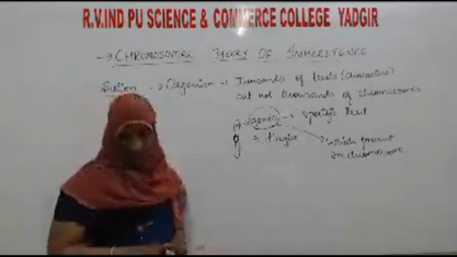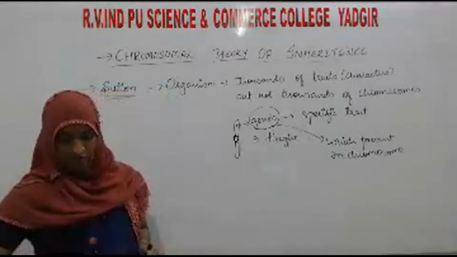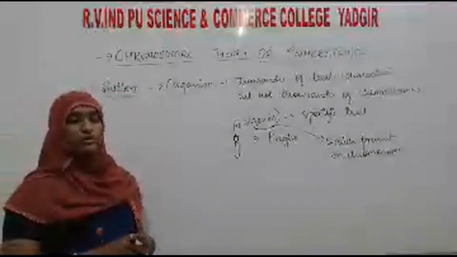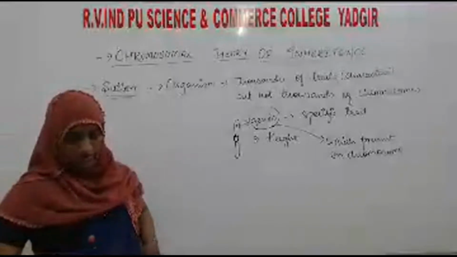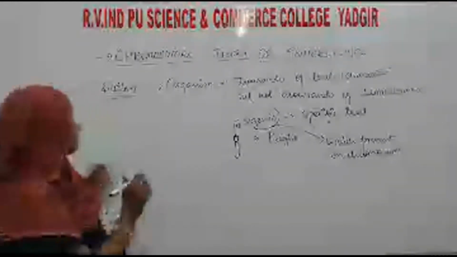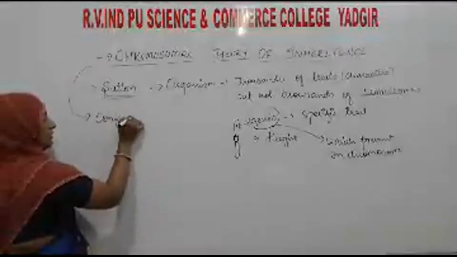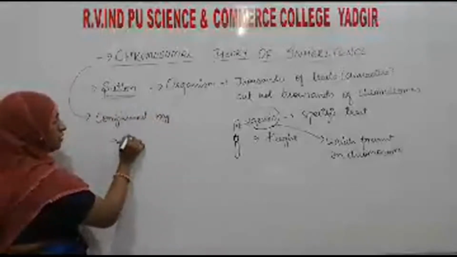The chromosome will have genes present on it for a specific character. So the idea of the chromosome theory of inheritance was put forth in the year 1902 by Boveri and Sutton, and confirmed by whom? This chromosomal theory was confirmed by one more scientist, whose name is Morgan.